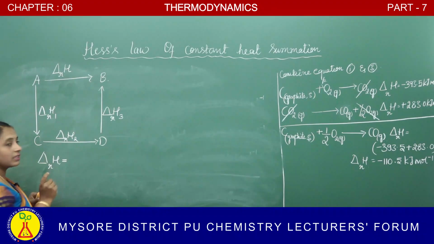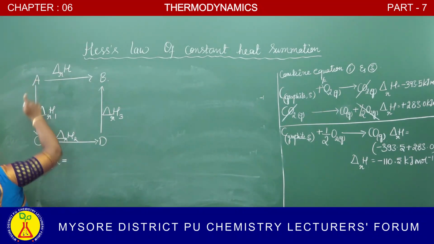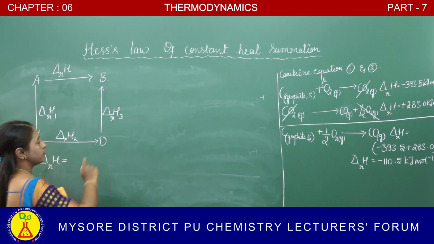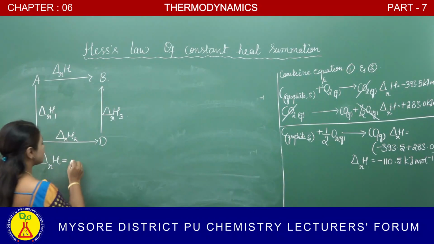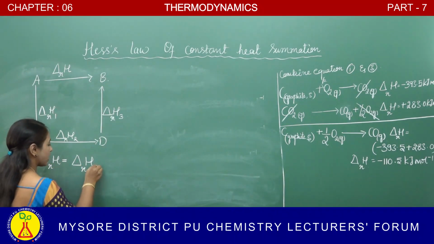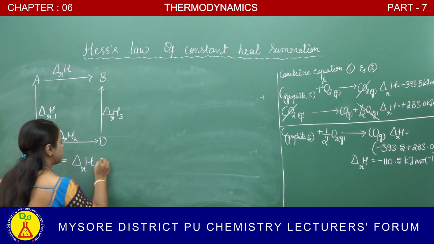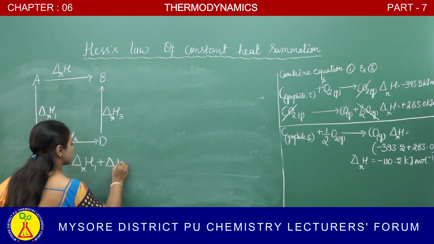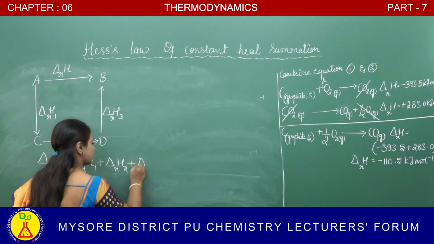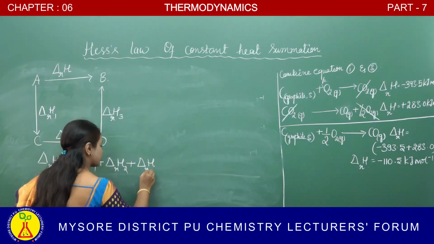the sum of the enthalpies of the intermediate reactions. Sum of the enthalpies of the intermediate reactions means conversion of A to C, conversion of C to D, conversion of D to A. Sum means here we should take enthalpy of reaction delta H1 plus delta H2 plus delta H3.